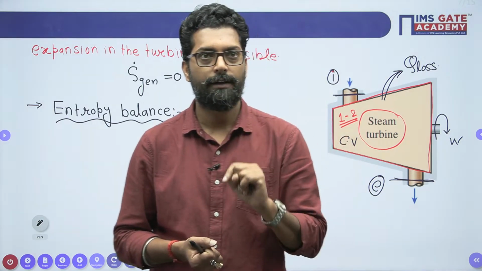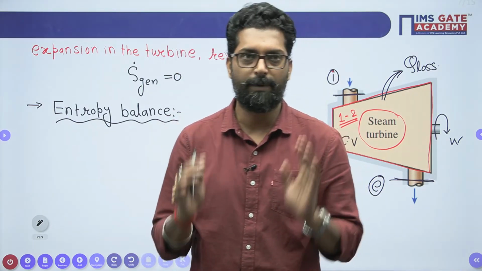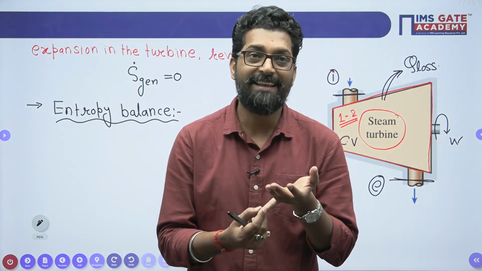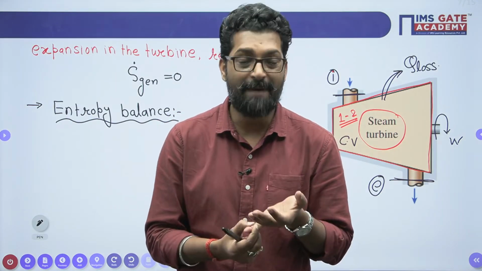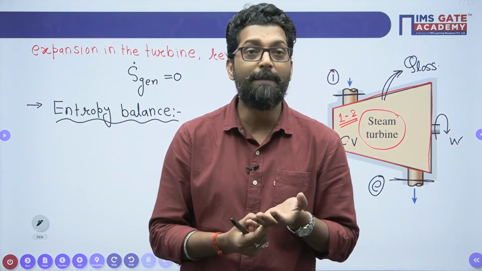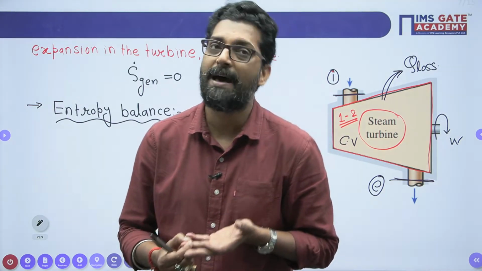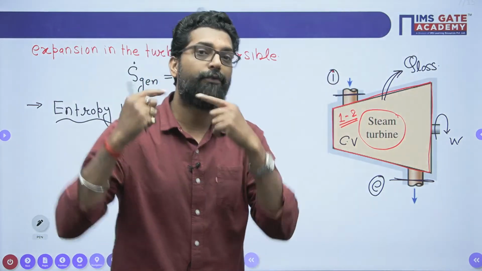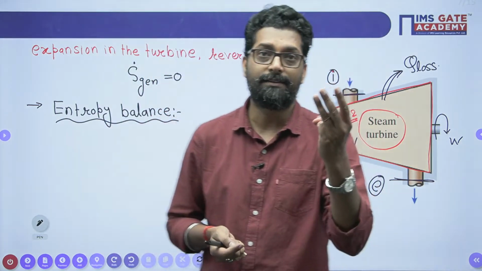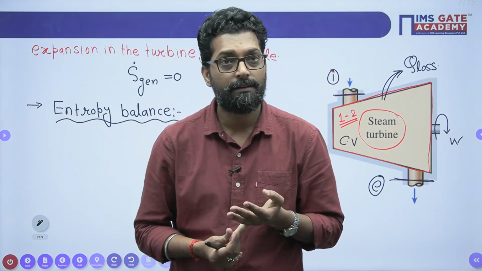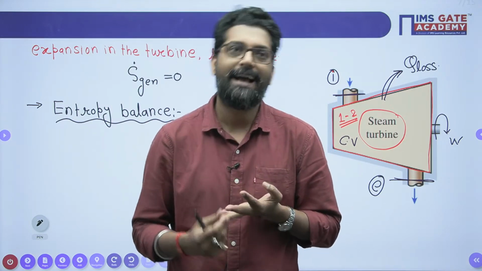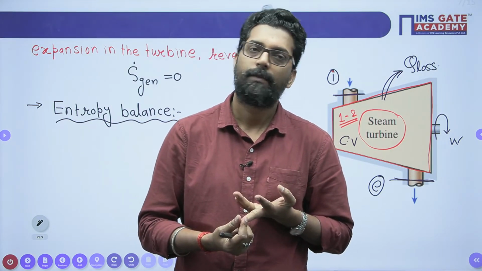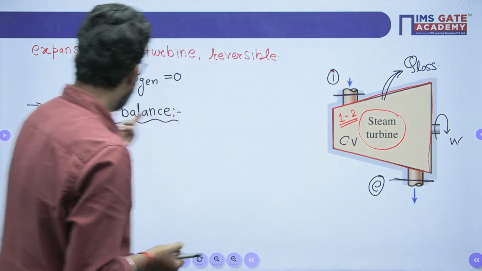At the BTech level in basic thermodynamics, you have mass, energy, entropy, and exergy balance. In fluid mechanics, there are 3 balances: mass balance, momentum balance, and energy balance. Clear, beta?